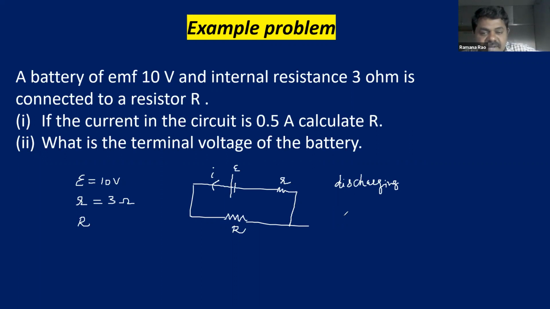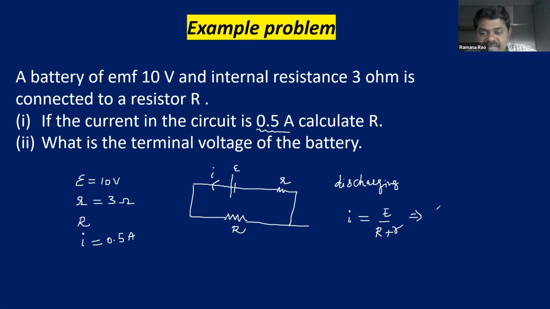What is the potential difference? V is equal to... and I is equal to E or EMF by small r plus capital R. This is the first formula. Current is equal to EMF by small r plus capital R. This is equal to I. I is given as how much? 0.5 ampere, you can see. So current is given as 0.5 amperes. So substitute the values.